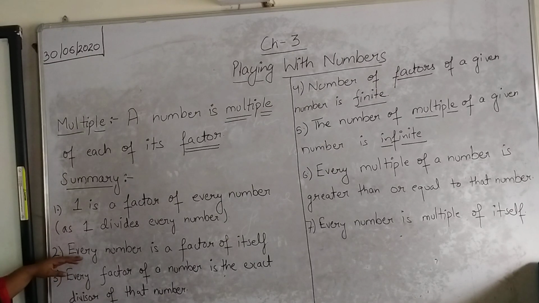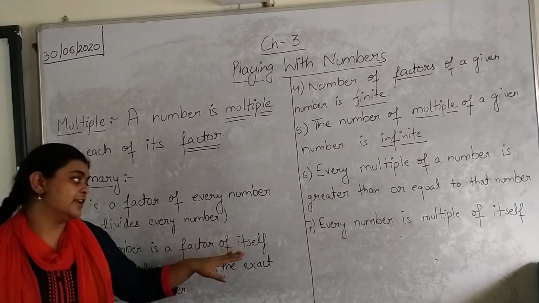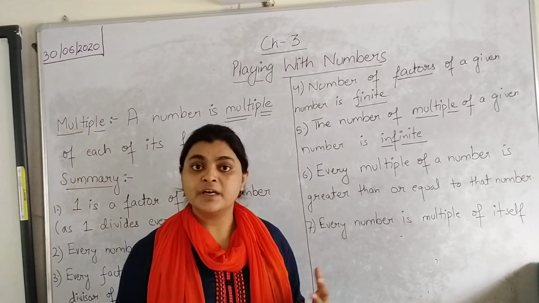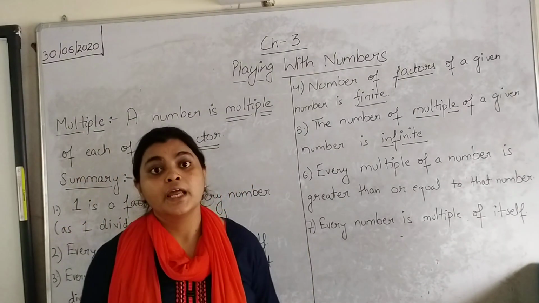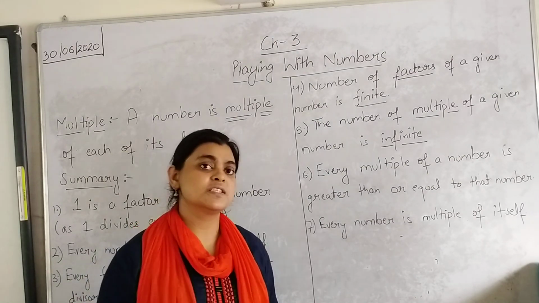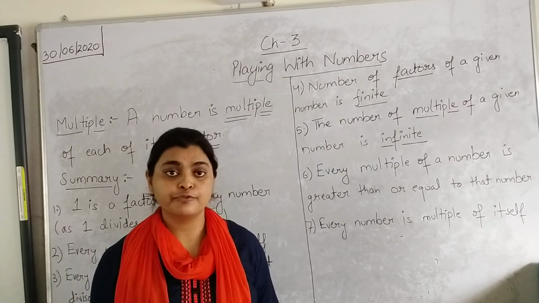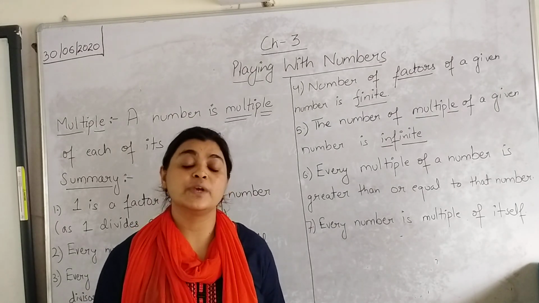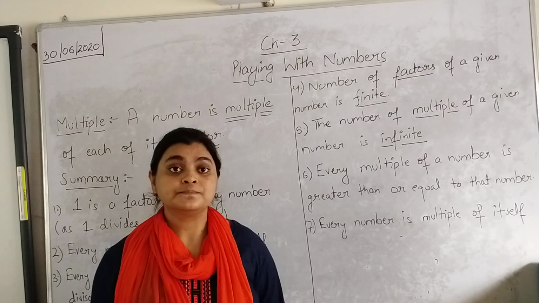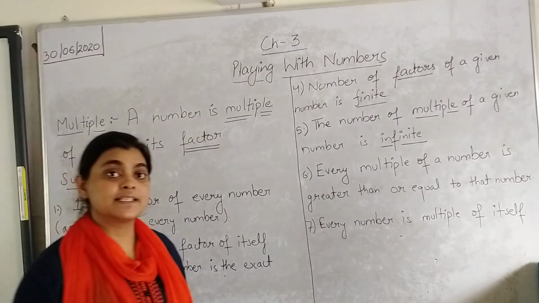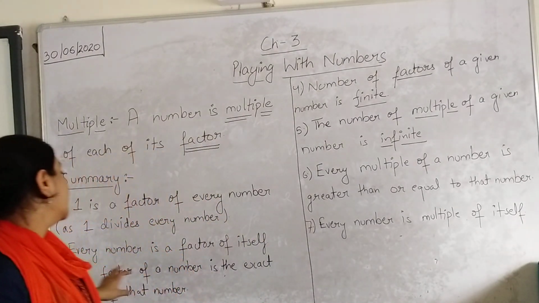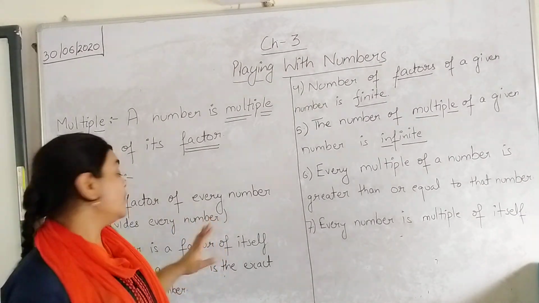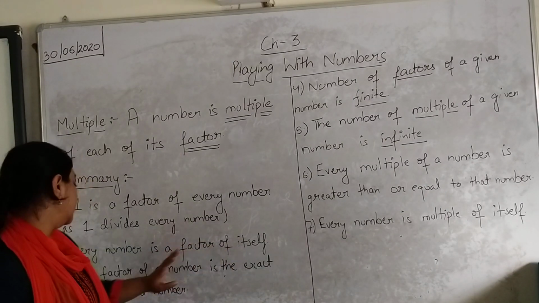The second point says every number is a factor of itself. As I have already told you in our previous classes, whatever number it is, let's say for example 24, it will be exactly divisible by itself. 24 ones are 24. 24 is present in its own table, 24 into 1. So 24 is an exact divisor of itself. Hence we can say that 24 is a factor of 24.